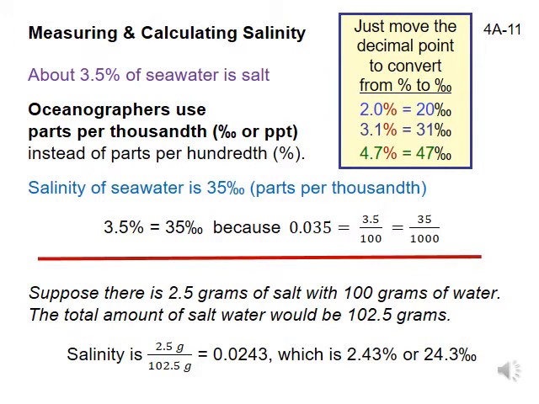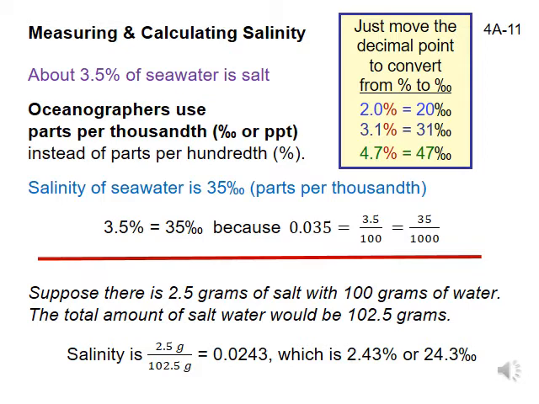Slide 11. Calculating salinity. About 3.5% of seawater is salt, the other 96.5% is water. Salt refers to all of the substances dissolved in ocean water, which include gases like oxygen and nutrients like phosphate, not just the components of ordinary table salt, sodium and chlorine. Oceanographers typically describe salinity in terms of parts per thousandth, or ppt, not percentages, so oceanographers would say that the ocean has an average salinity of 35 parts per thousandth.